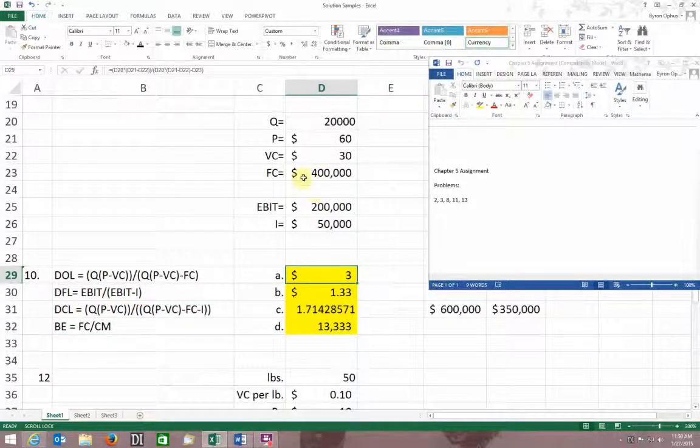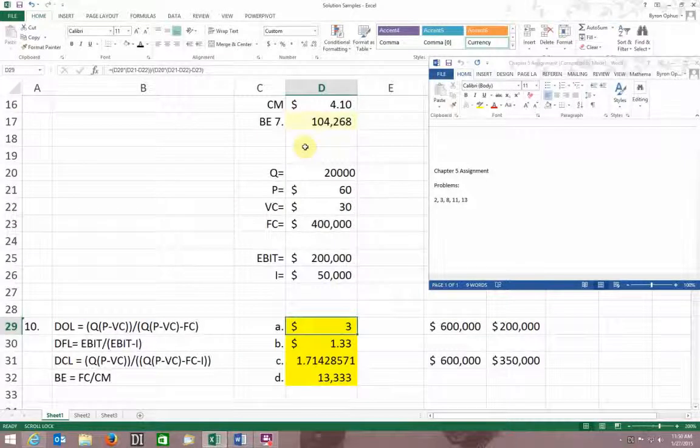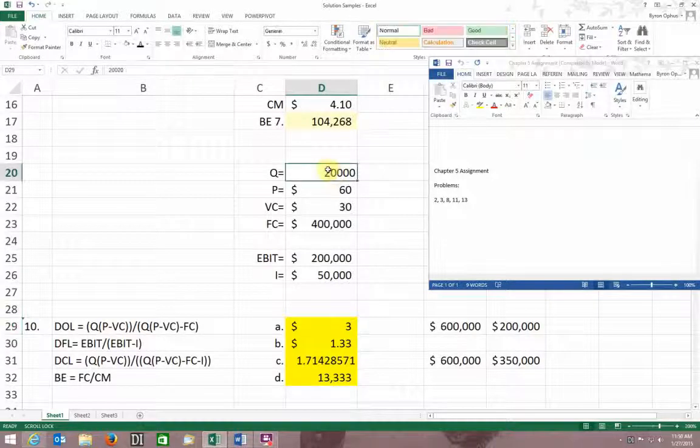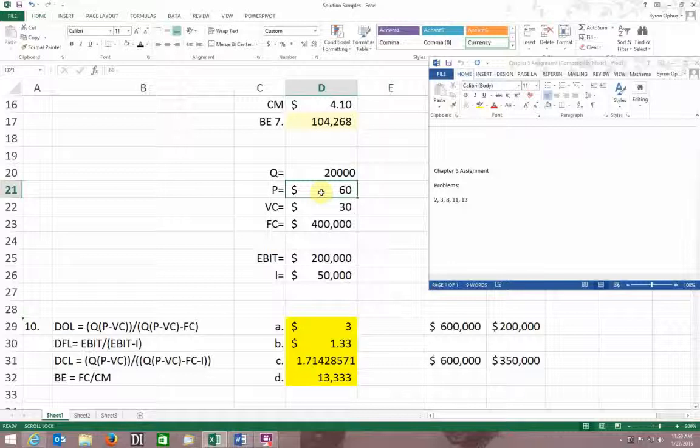My number 10 talks about the Sterling Tire Company and its income statement for 2013, and it gives us a whole bunch of stuff, right? Okay. And I just took out the information that I'm going to need to do my formulas. And so I need to know what my quantity is. I need to know what my price is.